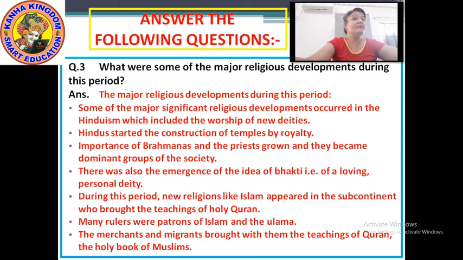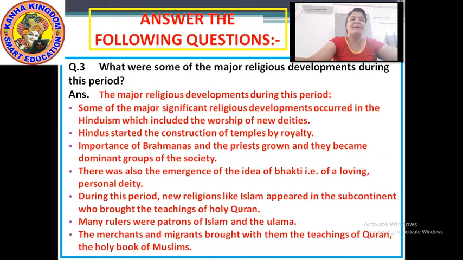During this period, new religions like Islam appeared in the subcontinent, which brought the teachings of the Holy Quran. Now what is the Quran? The Quran is the holy book of the Muslims, as we have the Gita, Ramayana, Mahabharata and others. In the same way, the holy book of Islam is known as the Quran.